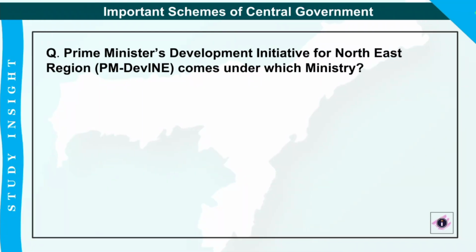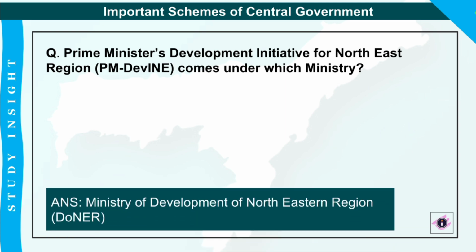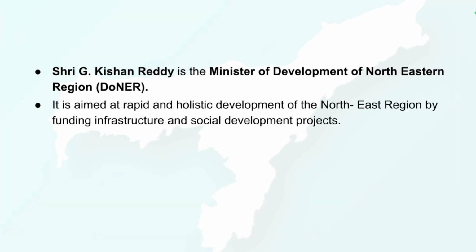Next one is Prime Minister's Development Initiative for Northeast Region, that is PM Divine scheme, comes under which ministry? So obviously the correct answer will be Ministry of Development of Northeastern Region, or simply known as DONOR. Okay, that is Development of Northeastern Region. So Sri G. Kishan Reddy is the Minister of Development of Northeastern Region, or DONOR, and it basically aims at rapid and holistic development of the Northeastern region by funding infrastructure and social development projects.